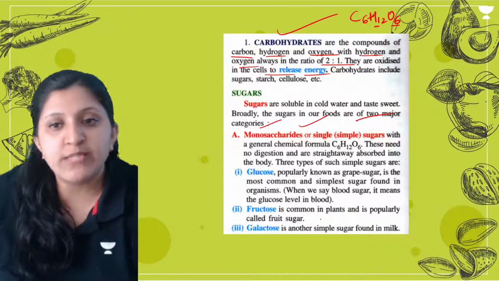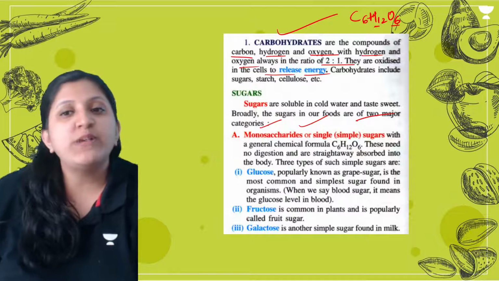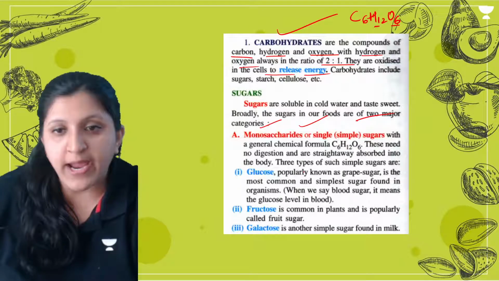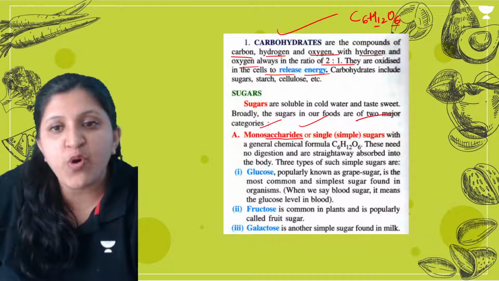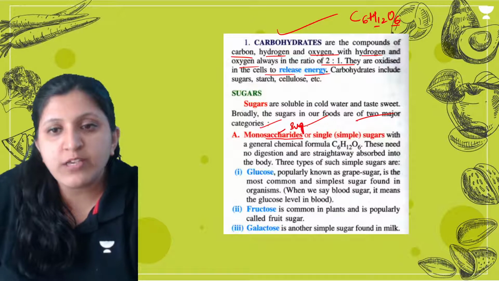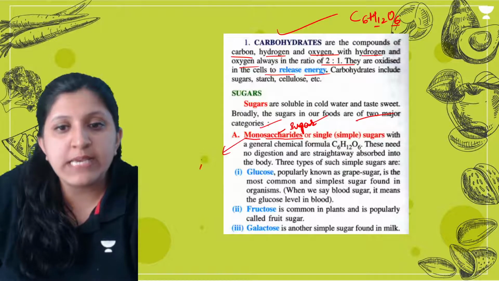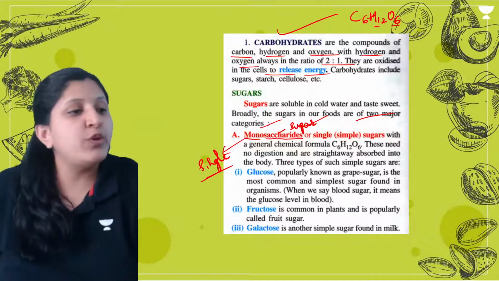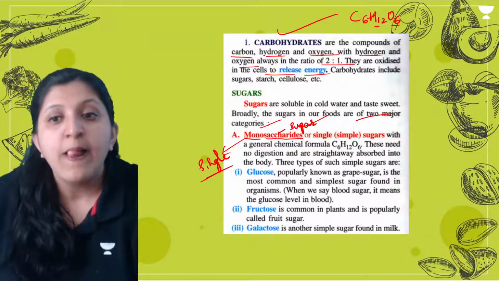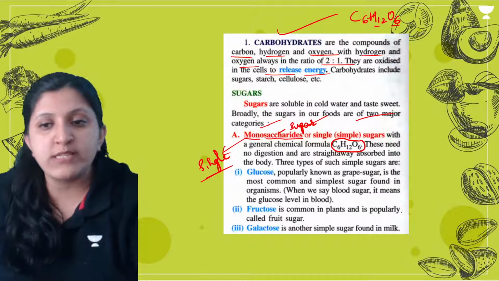Sugars, that is monosaccharide. So what exactly is the meaning of this? Why do we say it as a monosaccharide? Saccharide is for sugar, and mono is single. So there is a single sugar, only one unit of a sugar will be there, with the general formula. So this is of glucose itself.